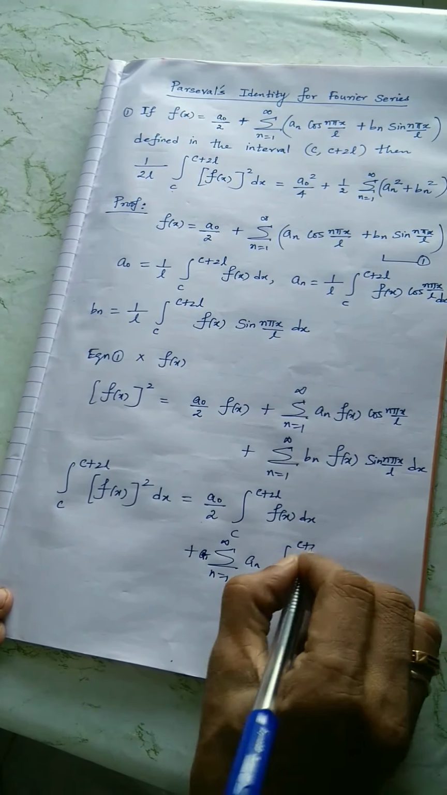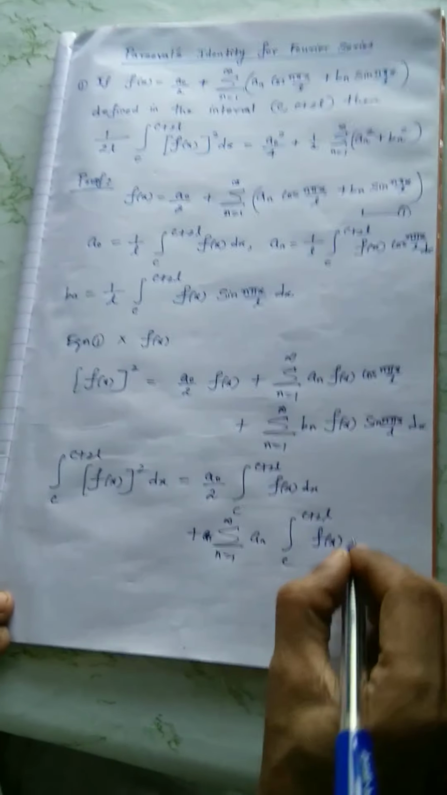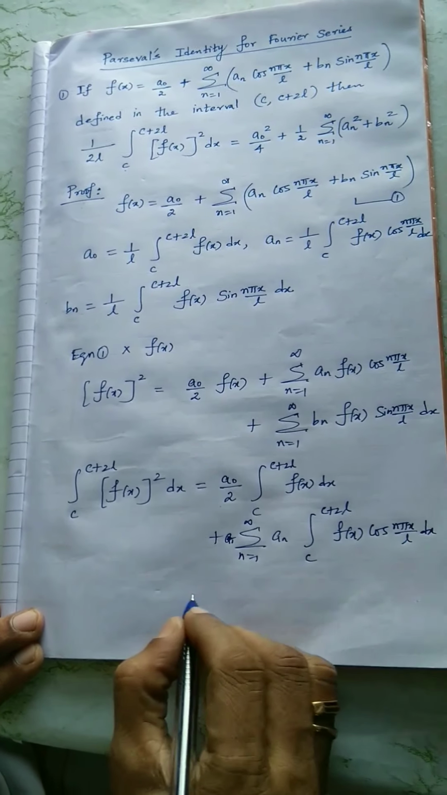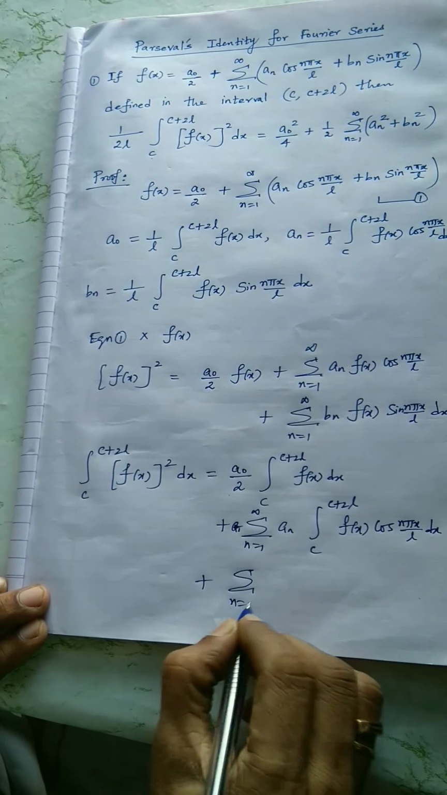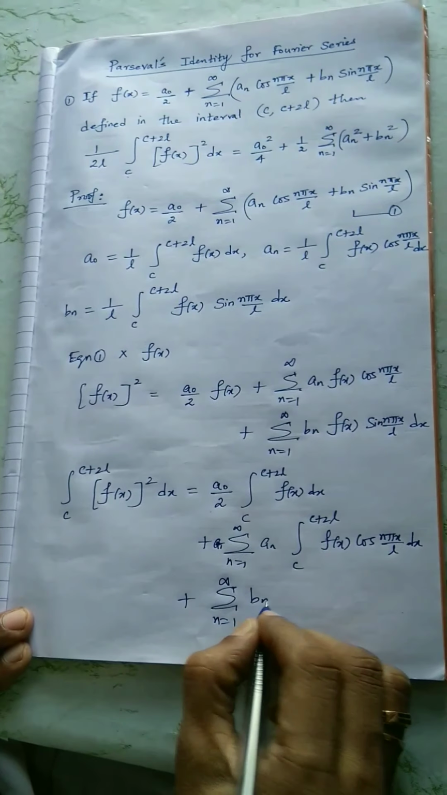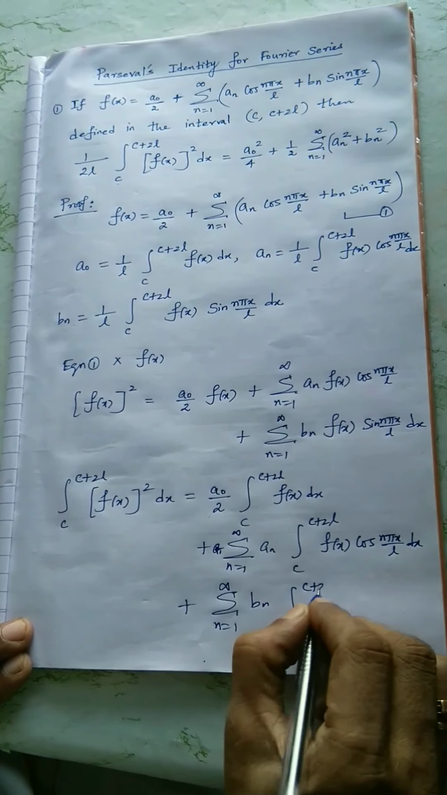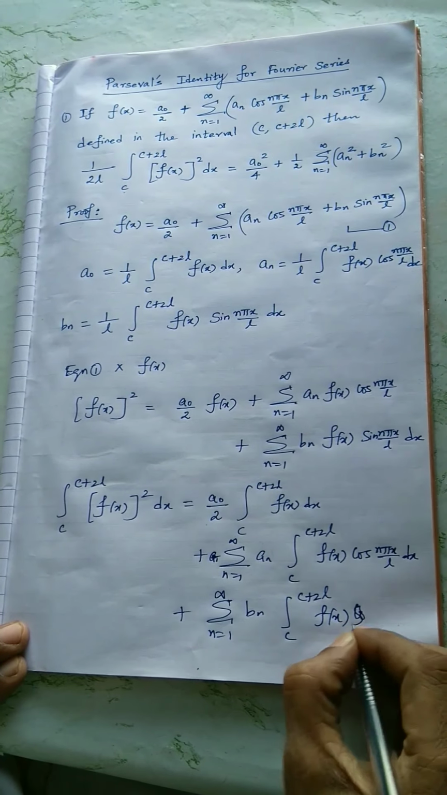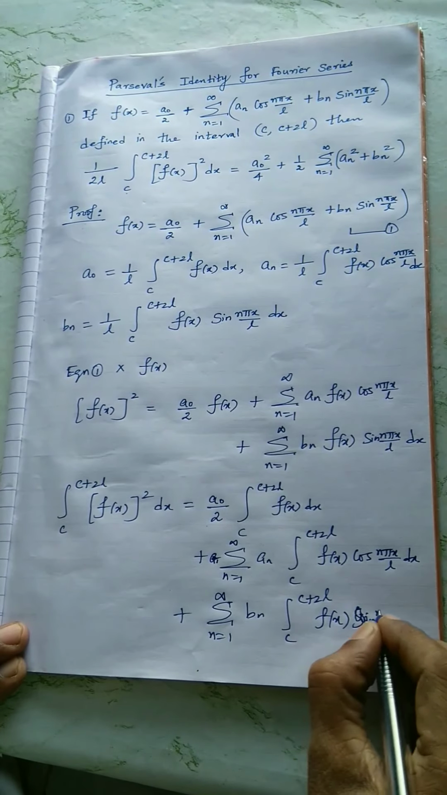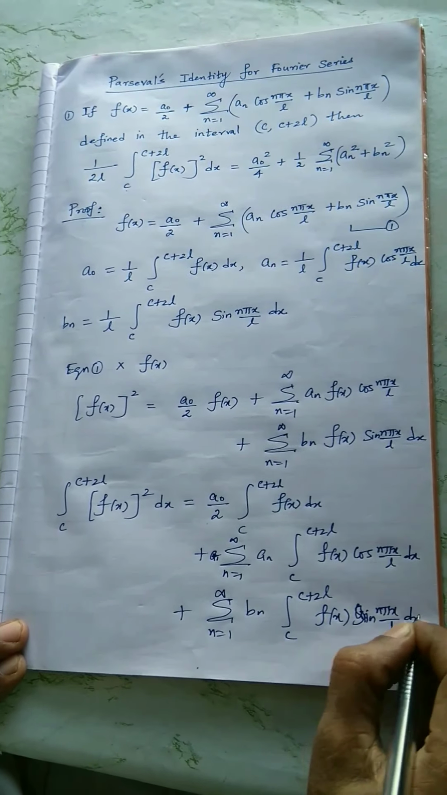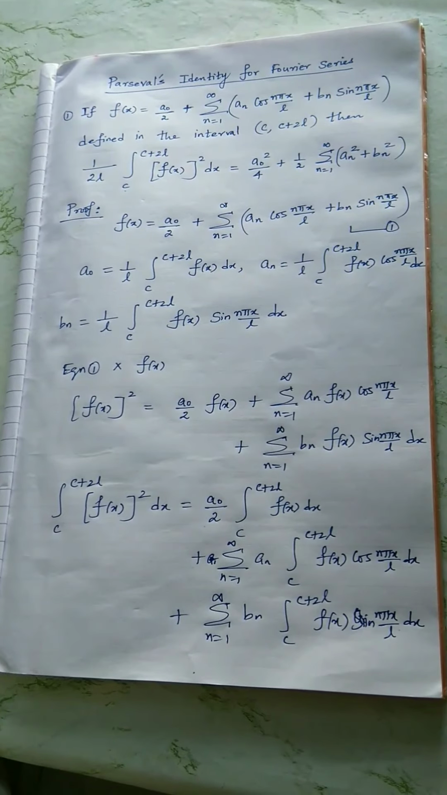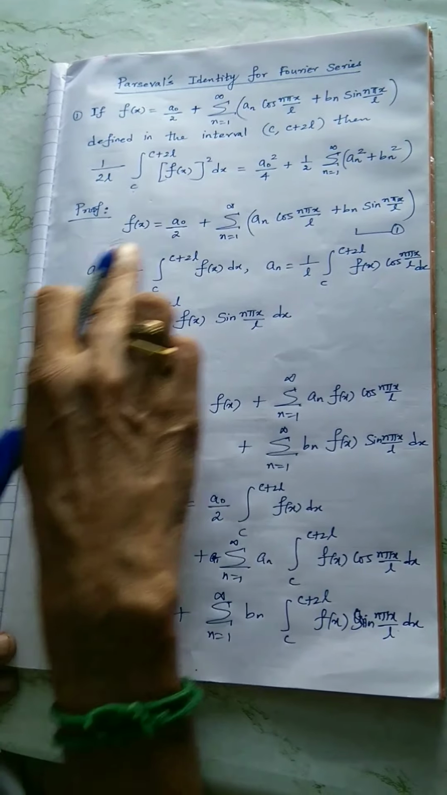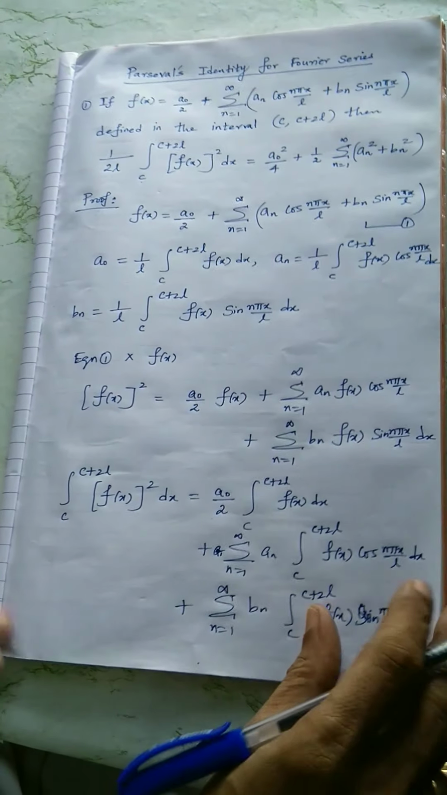c to c plus 2l f of x cos n pi x by l dx plus sigma n equal to 1 to infinity b n integral c to c plus 2l f of x sin n pi x by l dx. Then you know very well, so I'm going to take this one. Recall this entire thing, how to represent a naught the other way around.